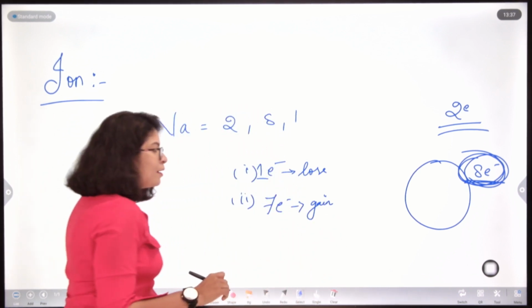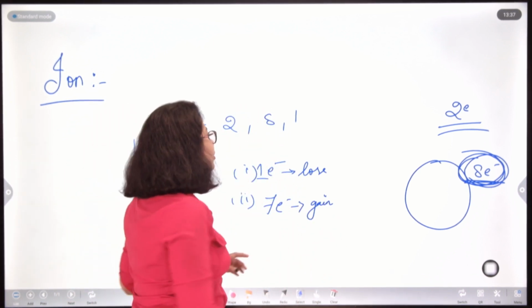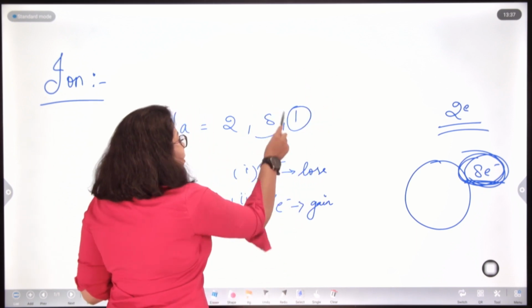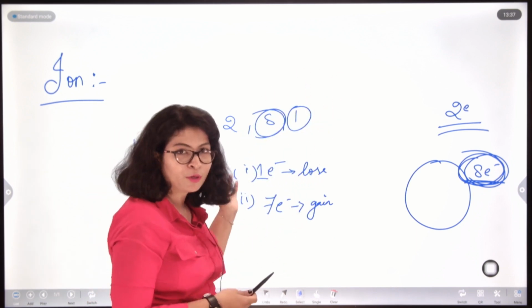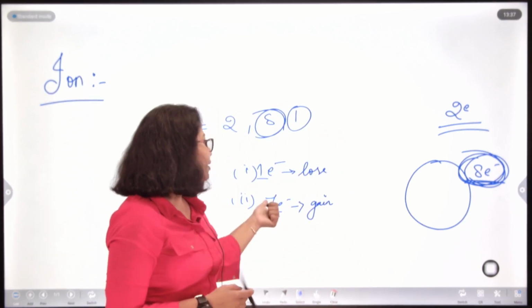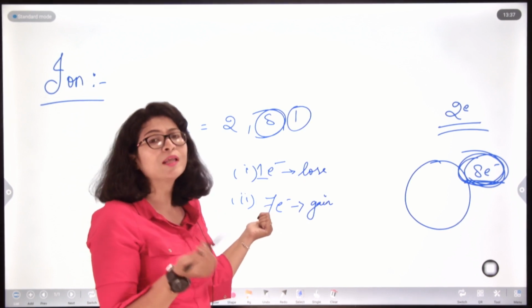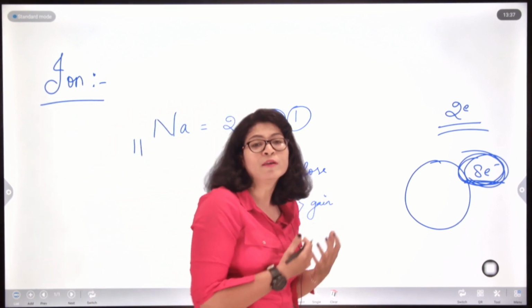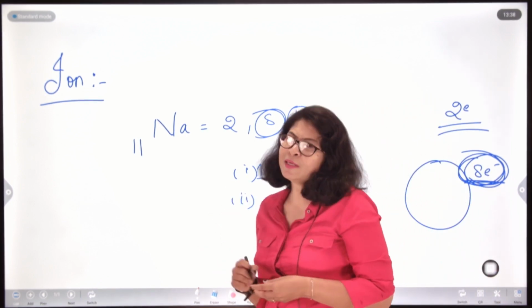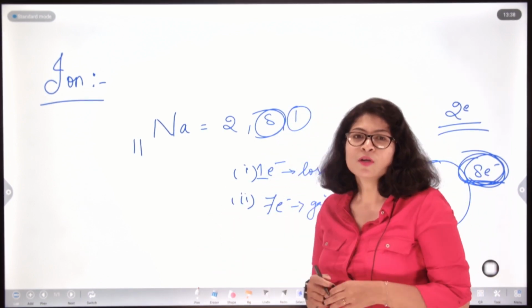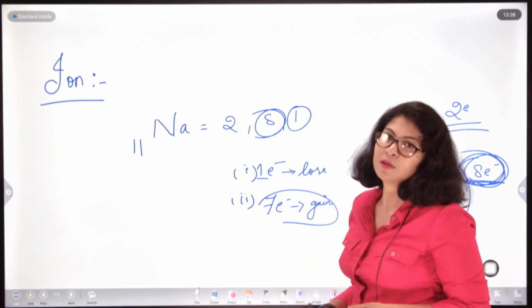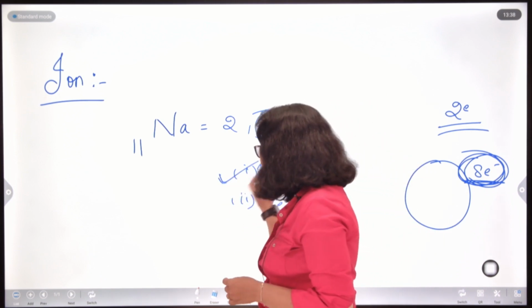If it loses this one electron, that orbit is removed, 8 becomes the outermost shell of sodium, and sodium will be called stable. Or it can go hunting from its neighboring atoms, begging for electrons from its friends. Which one will be easier for sodium, giving up one electron or collecting 7 electrons from its neighbors? Obviously, losing one electron, right.